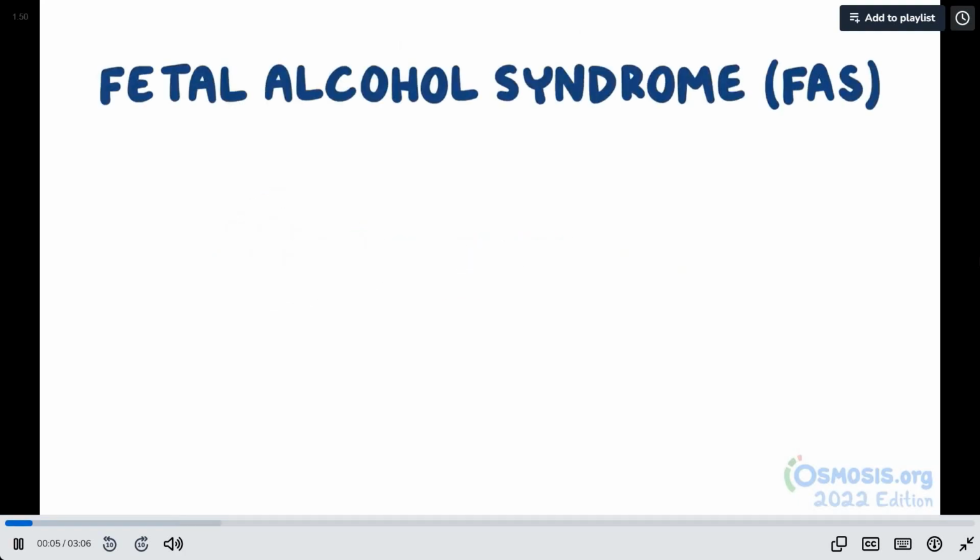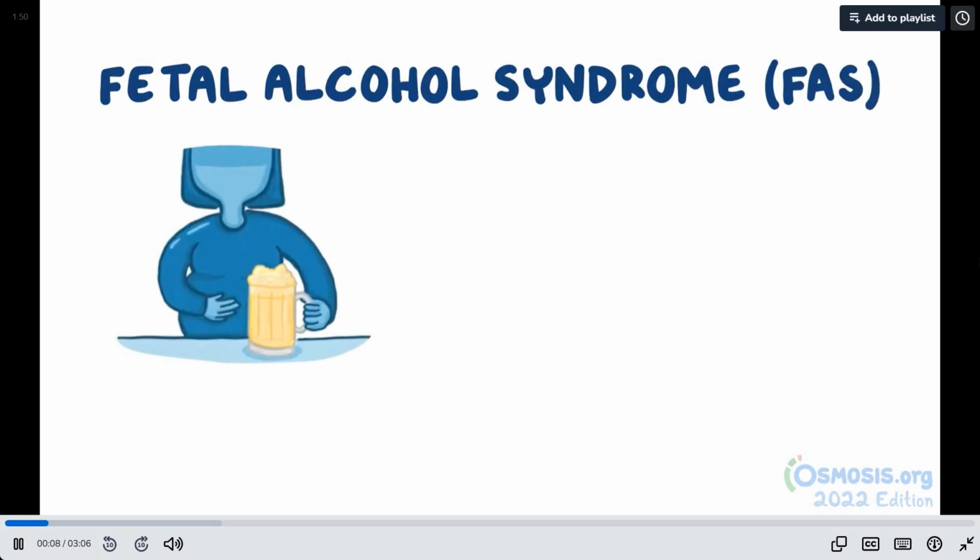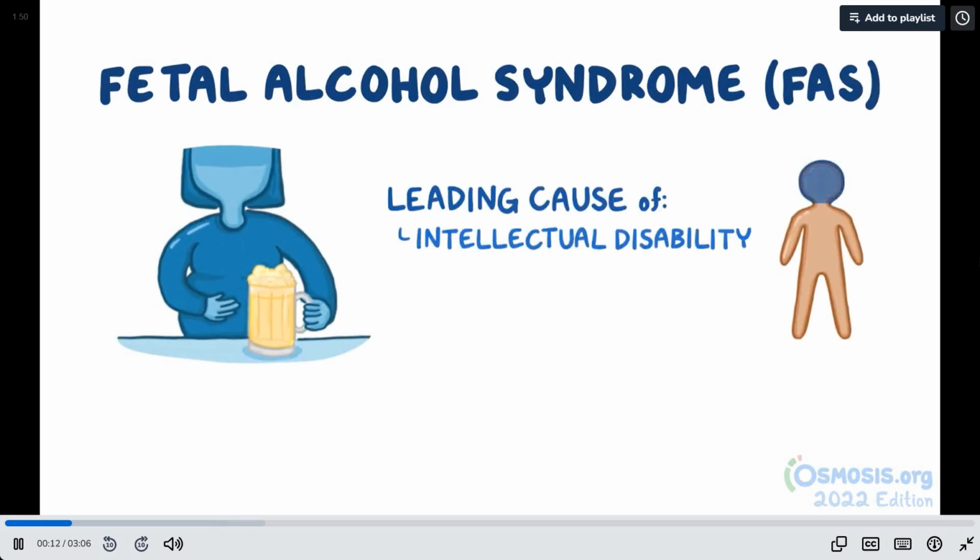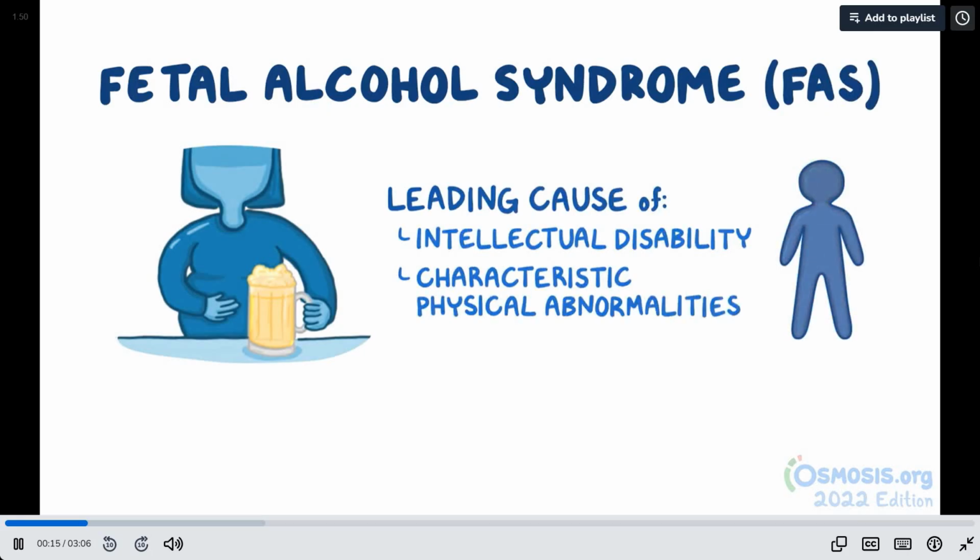Fetal alcohol syndrome, or FAS, occurs because of maternal use of alcohol during pregnancy. It's currently the leading cause of intellectual disability in the US, and can cause characteristic physical abnormalities.